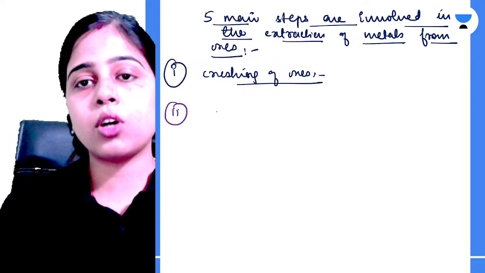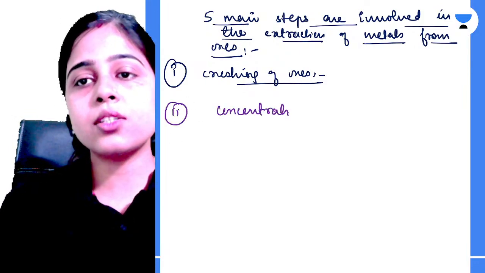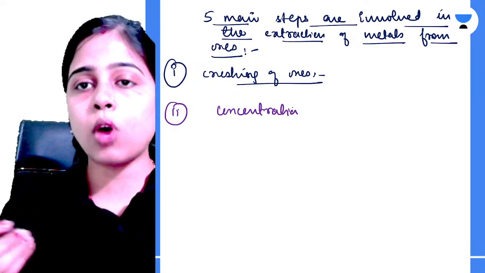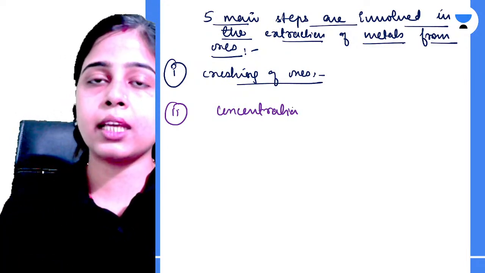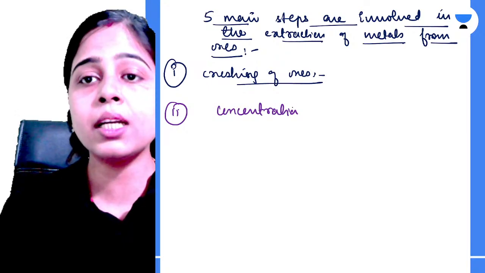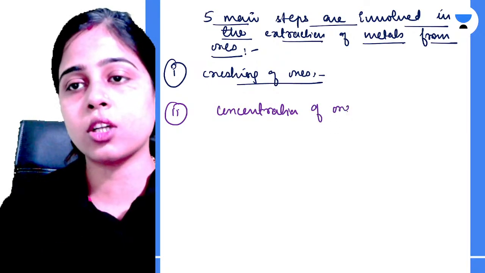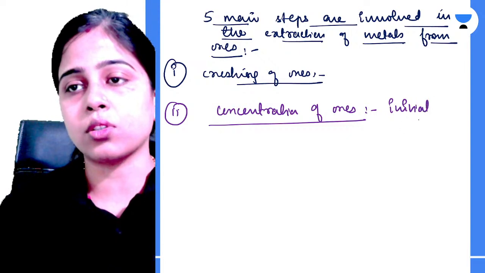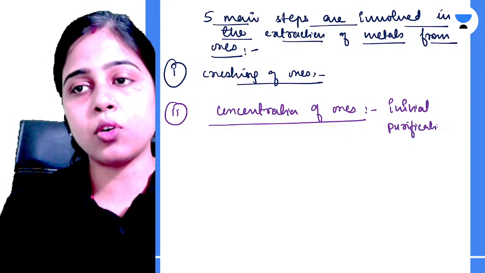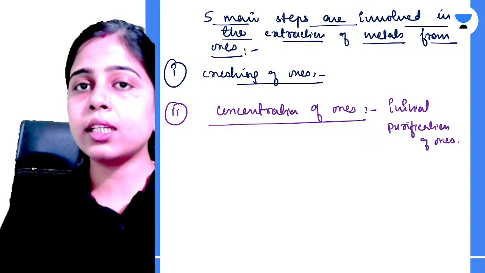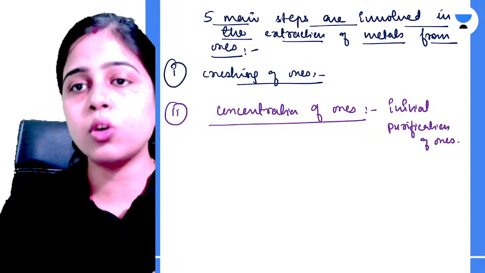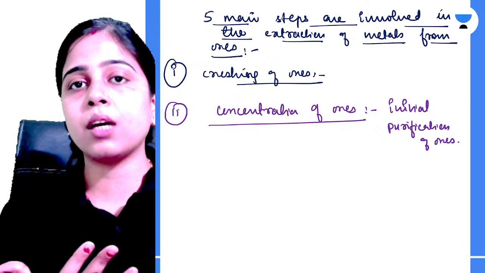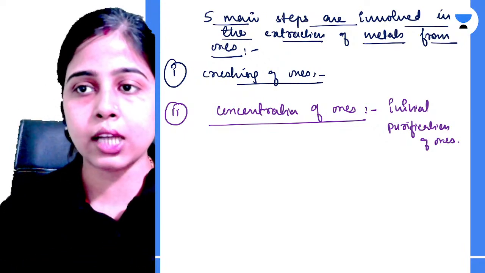The second step involves concentration of ores. As you have crushed the ores, or ground the ores, converted them to smaller pieces, after that they are eligible to be taken to the further process of extraction of metals. So the second process involves concentration of ores. Concentration of ores is nothing but the initial purification of ores, where you remove the impurities which are mixed along with the metals inside the ores, so that it becomes worthy to use in the further process of extraction of metals.